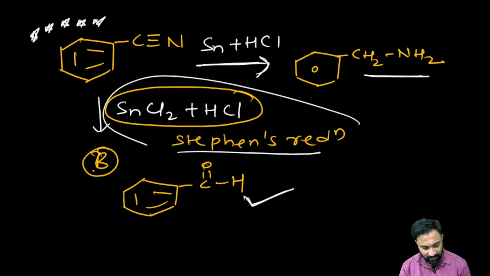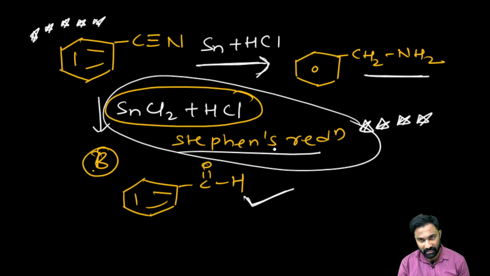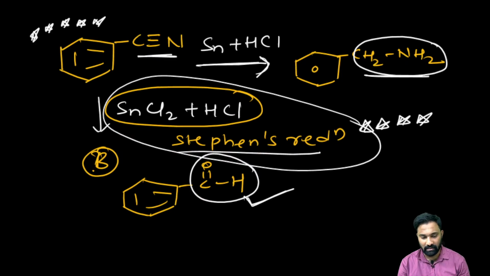I already explained this very clearly with the mechanism in the carbonyl compounds, so once you go and see over there you will get it clearly. SnCl2 plus HCl is Stephen reduction, and this cyanide will be converted into the aldehyde. If only Sn plus HCl is given, it will be converted into the benzylamine.